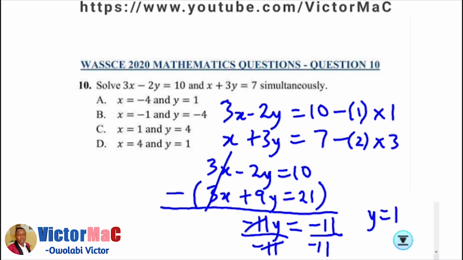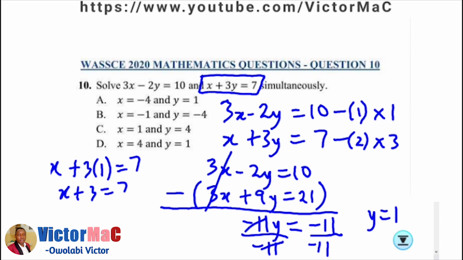Y is 1. Then we substitute 1 in equation 2: x plus 3 times 1 equals 7, so x plus 3 equals 7. Then x is 7 minus 3, that is 4. So the correct option is option D.